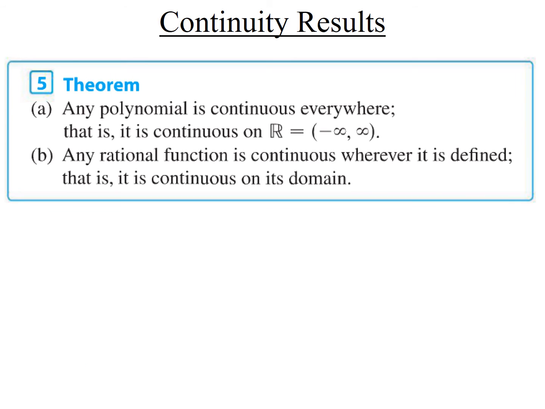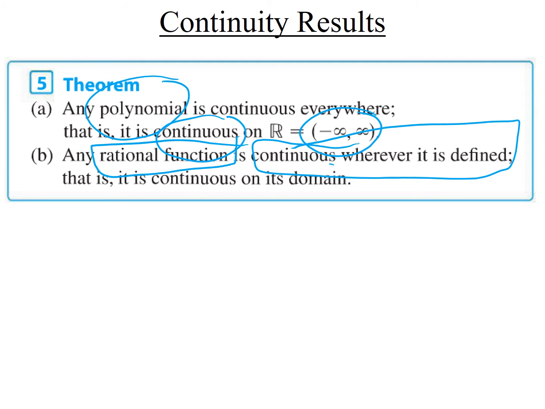Actually, we're going to get two results. Well, this result and then the one on the next slide. So the first thing it says is that polynomials are continuous on all real numbers. If you remember that the domain of any polynomial is all real numbers, then this is the same thing as saying polynomials are continuous on their domain. The next thing says rational function. I didn't do an example of a rational function, but same idea here. A rational function is continuous wherever it's defined, meaning on its domain. So polynomials are continuous on their domain. Rational functions are continuous on their domain.